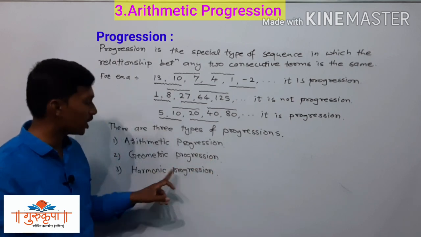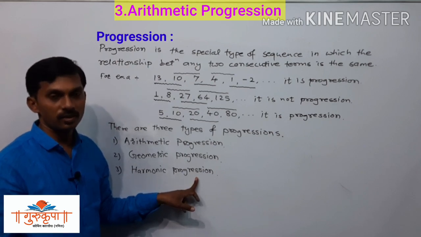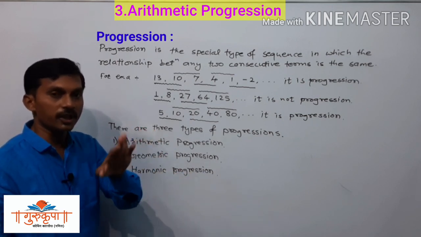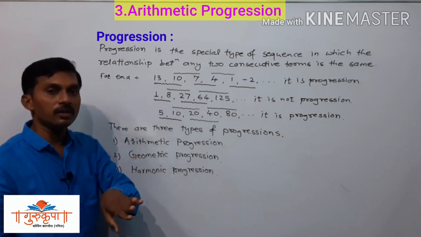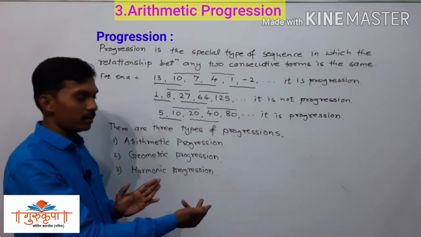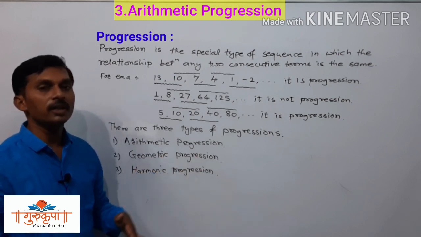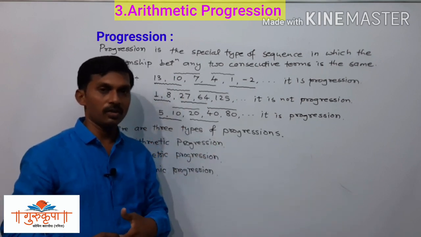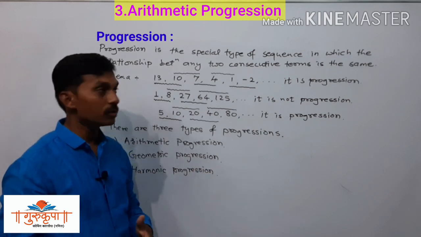And lastly we have harmonic progression. There we have combinations: multiplication and addition together, or multiplication and subtraction together, or division and addition together, or division and subtraction together. If the combinations are there, then it should be called harmonic progression. That is not given in the textbook, but there we have combinations of more than 2 operations, or at least 2 operations should be there in the harmonic progression.